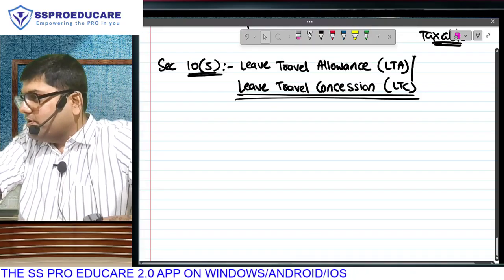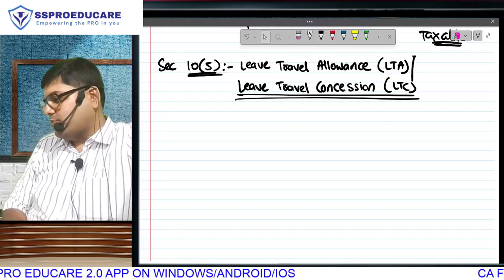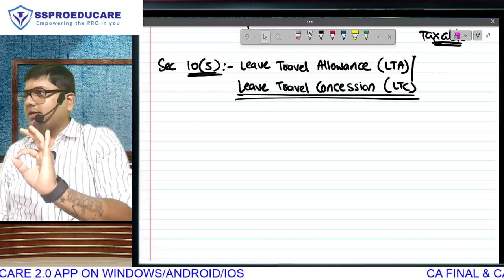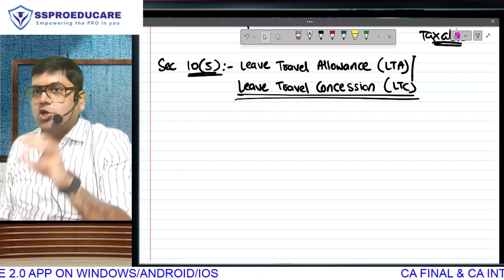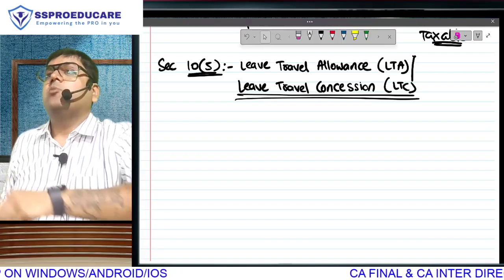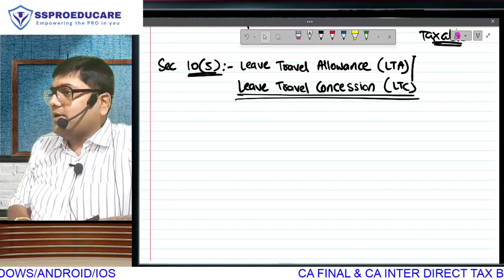Someone like, there is no employee at home, no problem. Let's learn the tax treatment, which you can even if you don't have any employer. What is this thing called? Leave travel allowance. The moment it is allowance, one thing is for sure, your boss is giving you money, because allowance has to be monetary in nature. Yes or no? Monetary benefit.